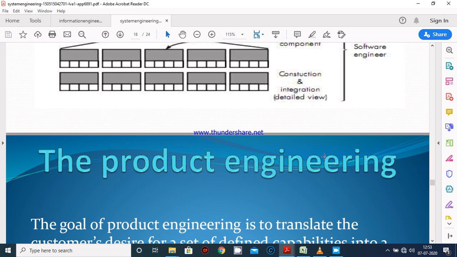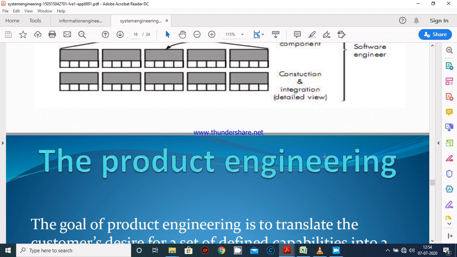The architecture of product engineering encompasses 4 distinct system components. The first one is software, second is hardware, third is data and databases, fourth is people. So these are the 4 different elements or components of product engineering.